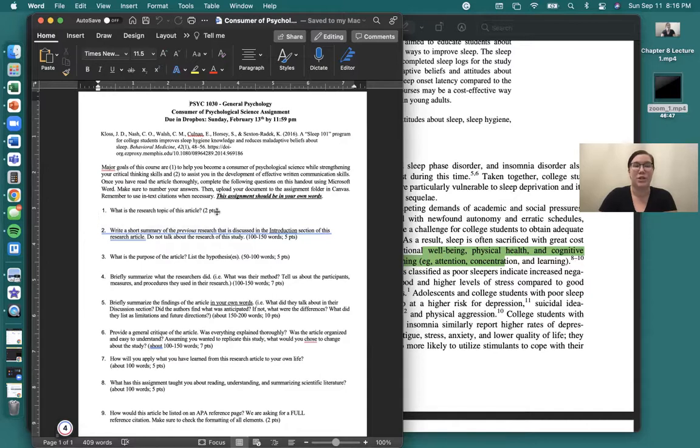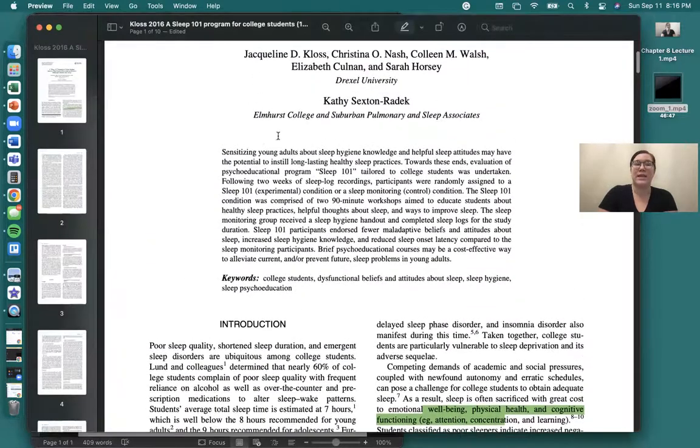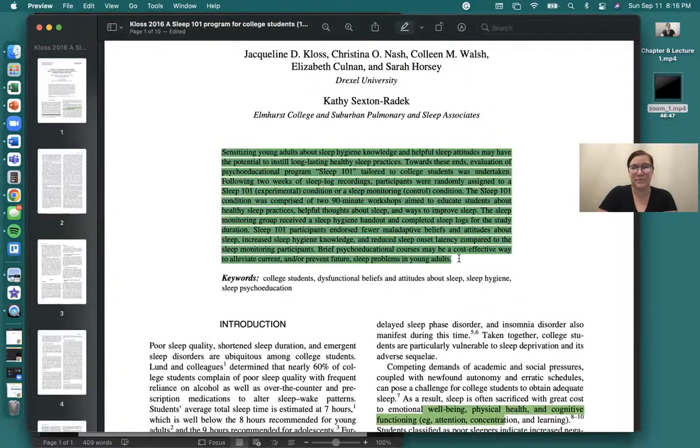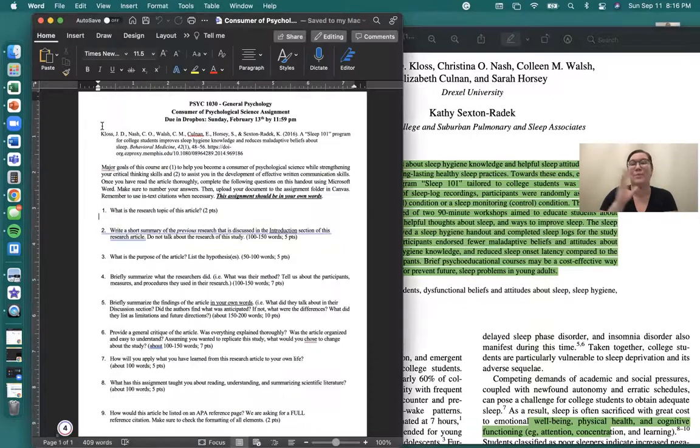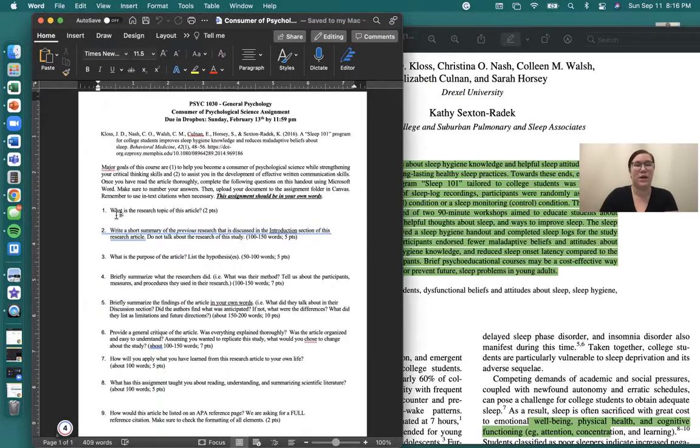So for the first question, what is the research topic of this article? I would suggest reading the abstract right here. And you can get the research topic, what it's about, from the abstract. And you're just going to write that right here. It could be a sentence or two.